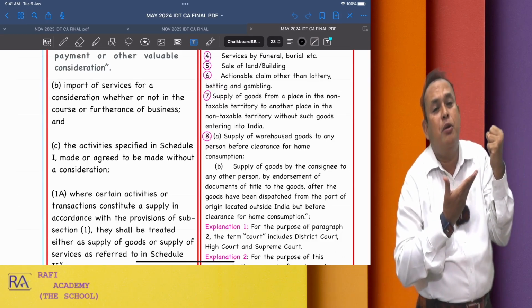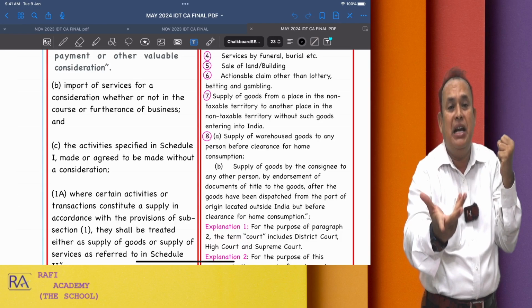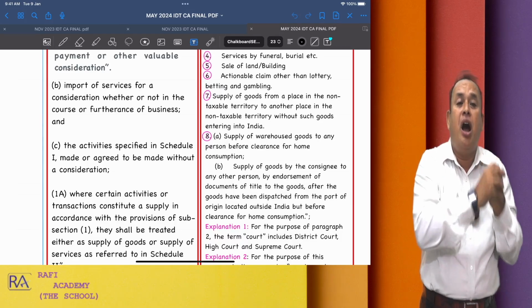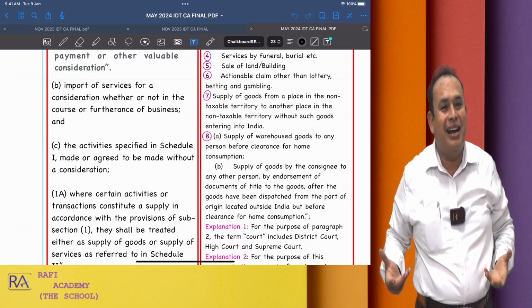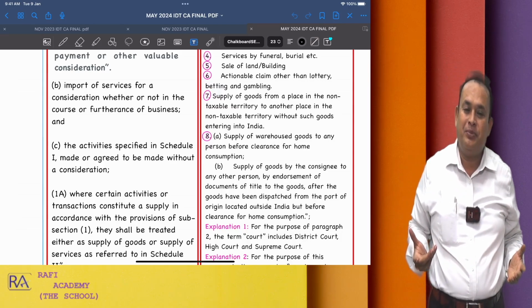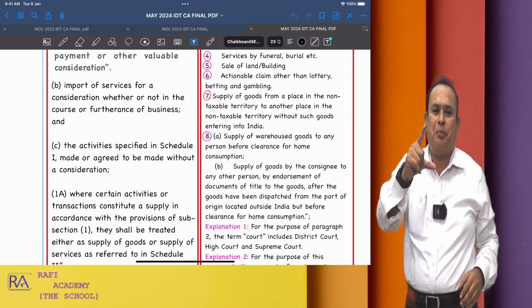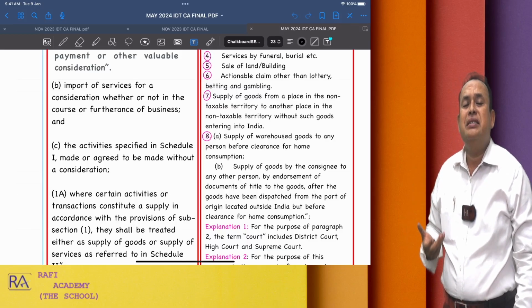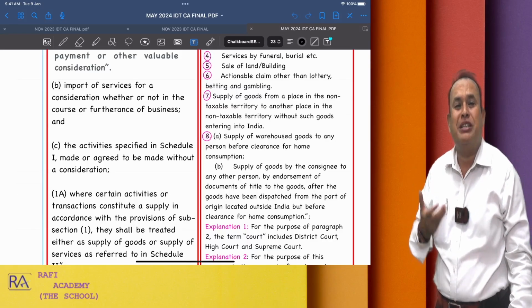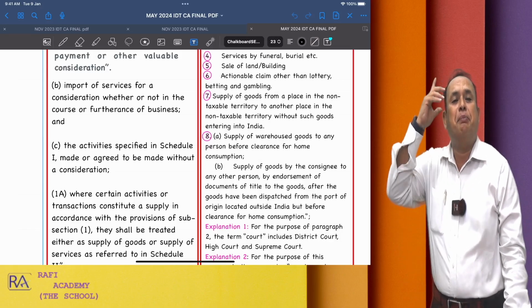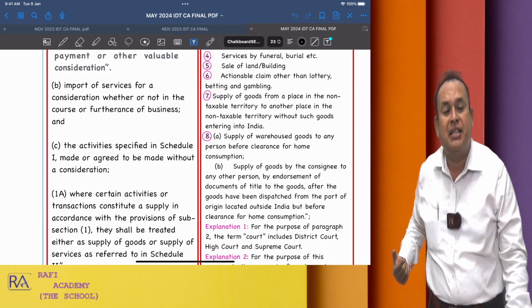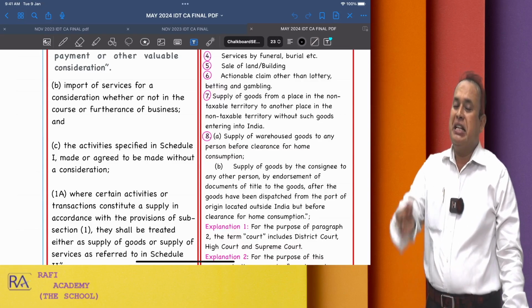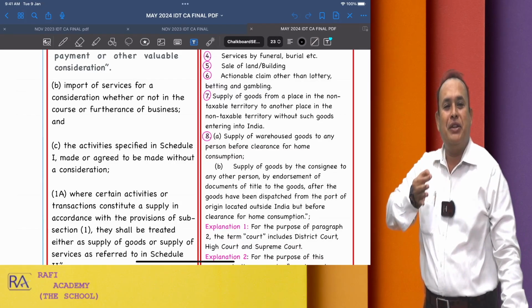If it is taxable, IGST will be levied, and the liability to pay IGST is on the recipient in India under reverse charge mechanism. For which you should know the time of supply. Time of supply in the case of a reverse charge mechanism, where the recipient makes the payment to the supplier, is the time of supply, if the payment is made within 60 days from the date of invoice.